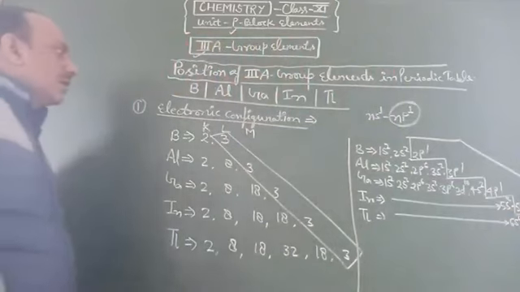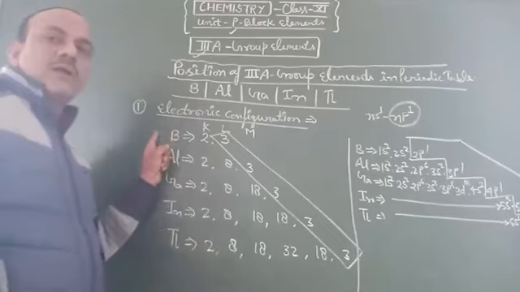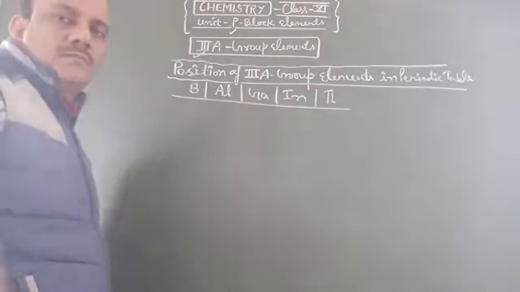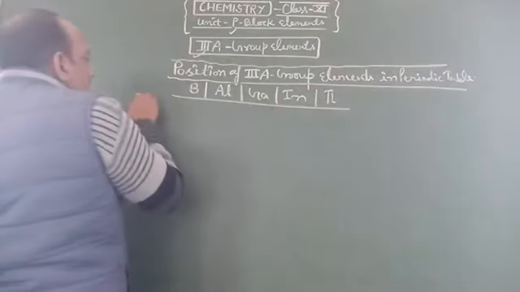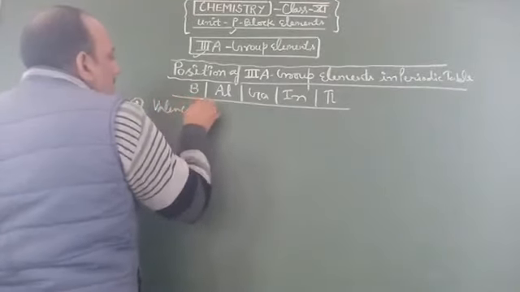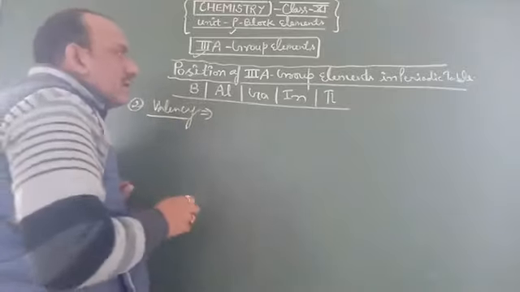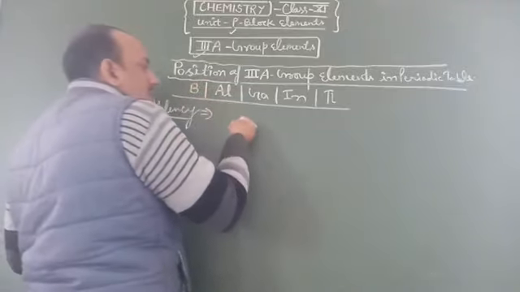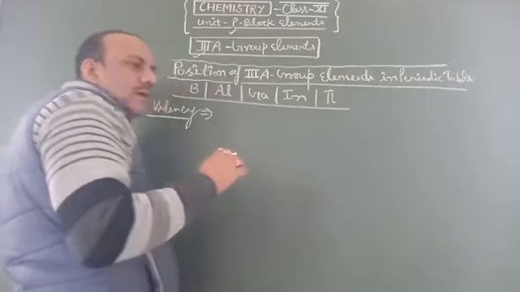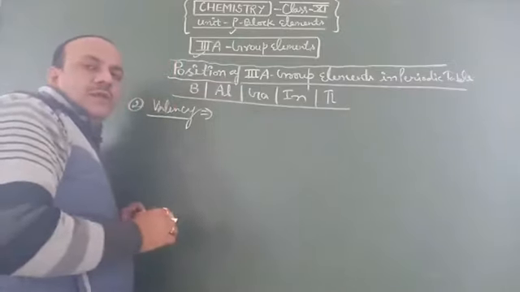Then we go on to the valency of these third group elements. Now the second discussion point is valency. The valency of third A group elements depends on the number of electrons found in their last orbital.